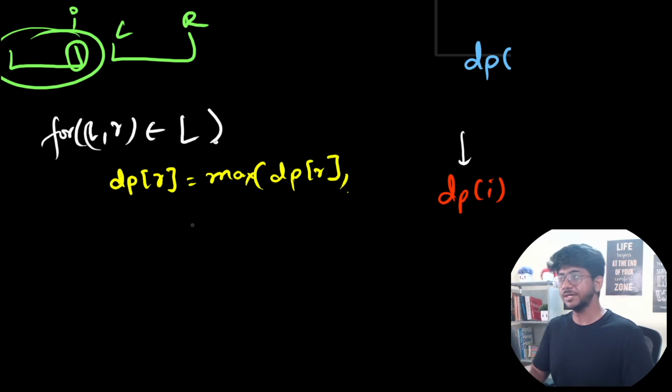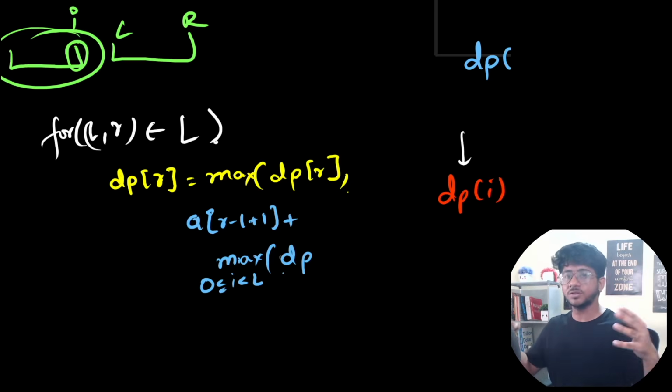If you take this segment, we're going to have A of the cost for this length, plus whatever best you could do, max, the maximum score that you can get across all different endpoints before the starting point of this segment, because you don't want an overlap, whatever you could build till that point, DP of I. What is this?